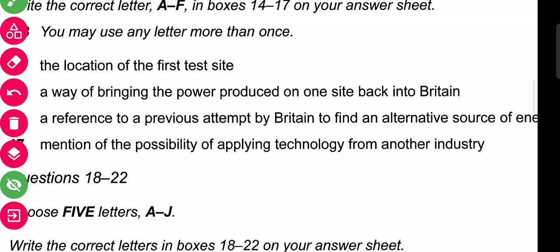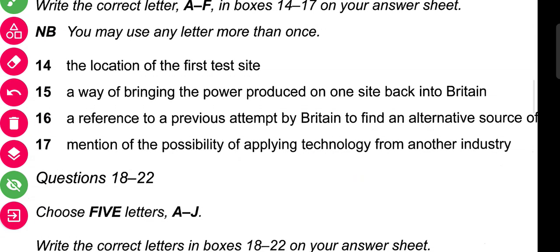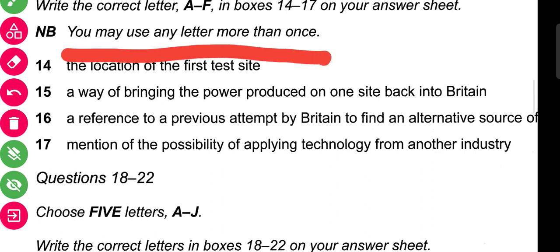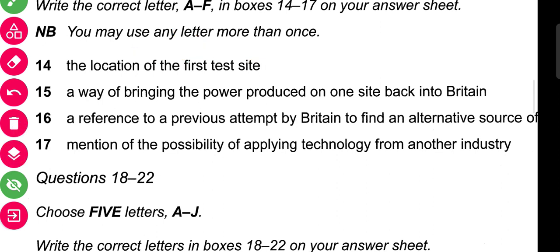Okay, so one more thing I want to say here, it is mentioned as NB. You may use any letter more than once, and the letters are A to F. So it means that A to F can be repeated. Like if in question number 14 and 15 the information is mentioned in paragraph A, then we can write A in 14 and also A in 15.